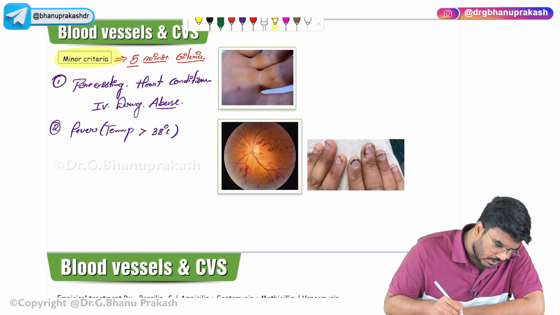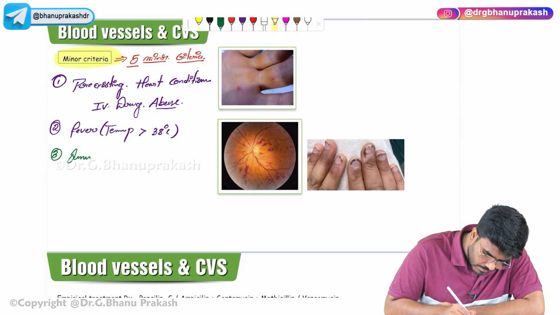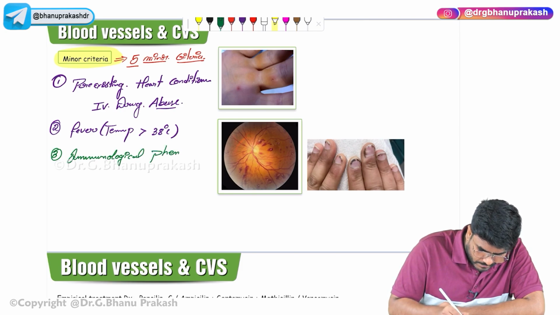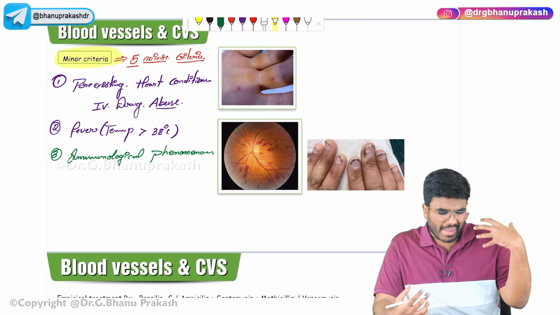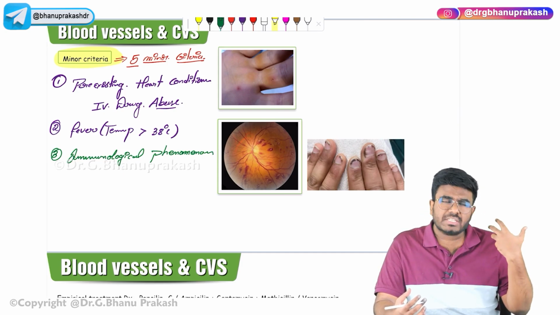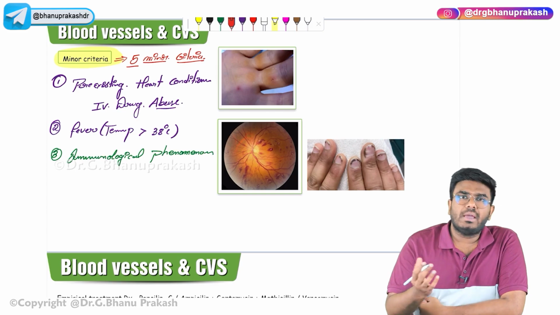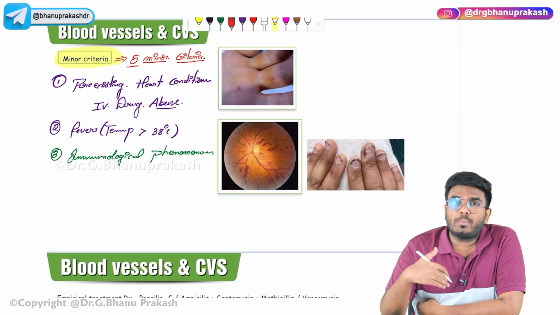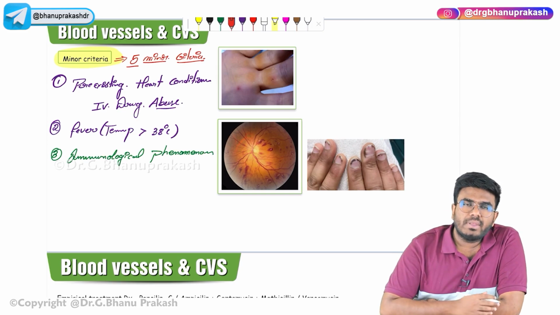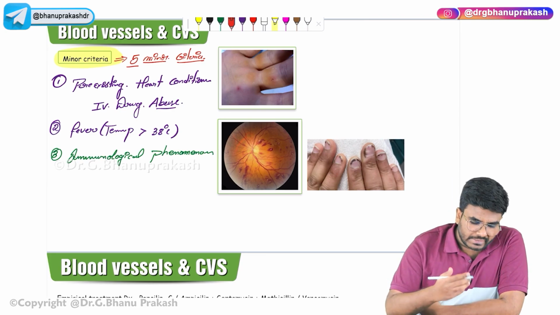And the third minor criteria is immunological phenomena. From here, these are very important MCQs. Immunological phenomena. See, in the body, massive bacteria are growing. The heart is pumping this bacteria throughout the body. Now, what will the body try to do? The body's immune system will try to act against this bacteria. So the body is trying to produce antibodies. So these antigen antibody complexes are circulating throughout the body. Due to deposition of these antigen antibody complexes in different parts of the body, there will be some immunological phenomena.